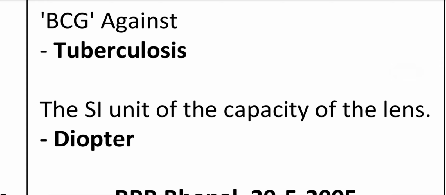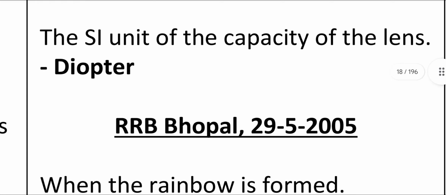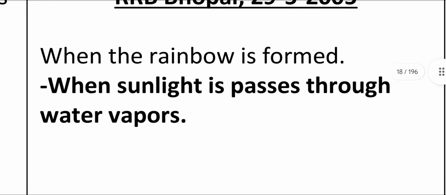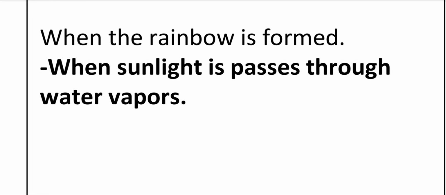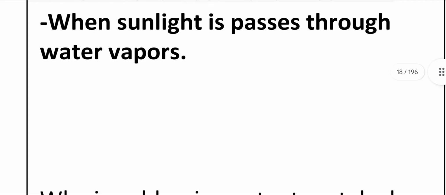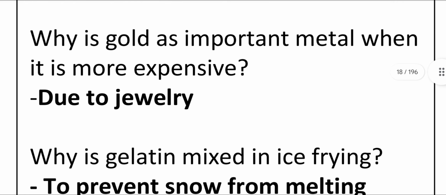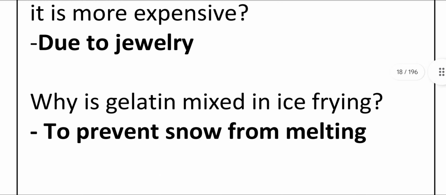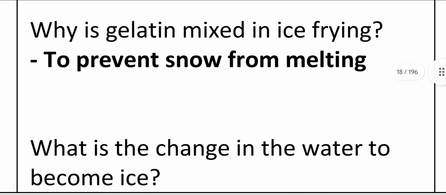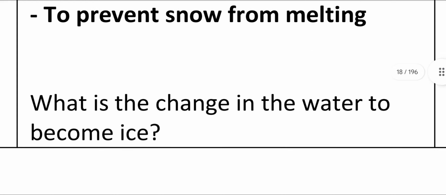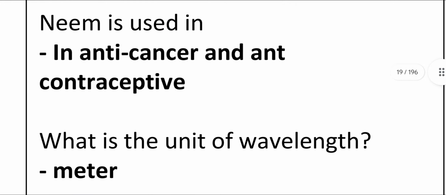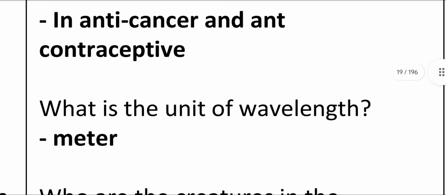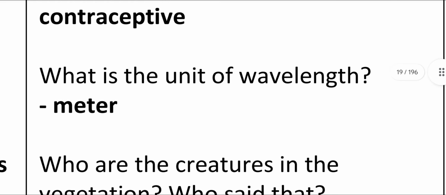BCG is against tuberculosis. The SI unit of power of a lens is diopter. A rainbow is formed when sunlight passes through water vapors. Why is gold an important metal? It is expensive due to jewelry. Why is gelatin mixed in ice cream? To prevent it from melting. What is the change when water becomes ice? Physical change. Neem is used as anti-cancer and contraceptive.